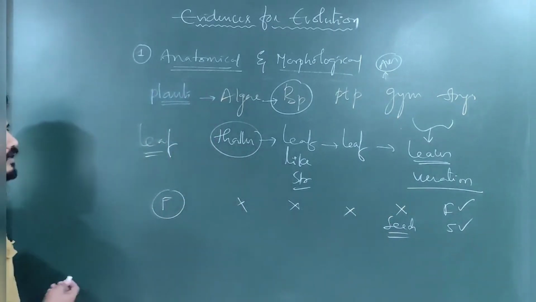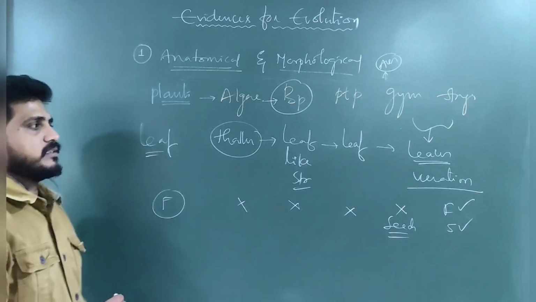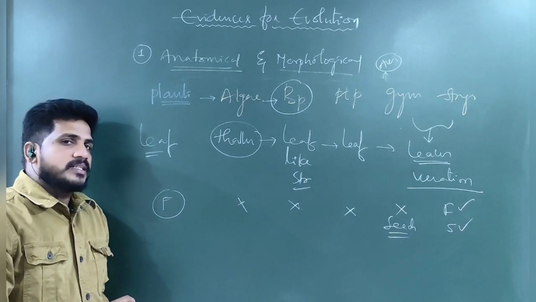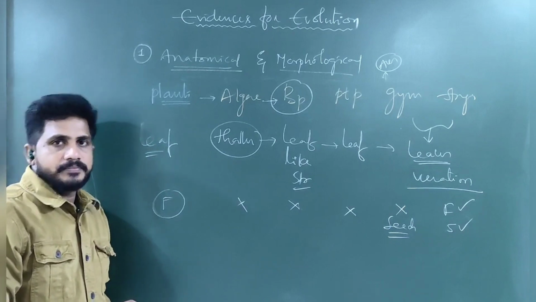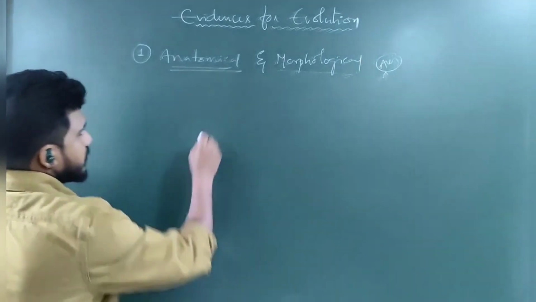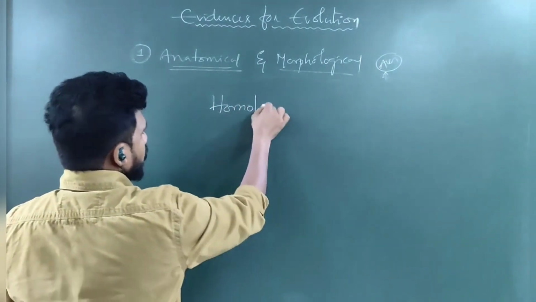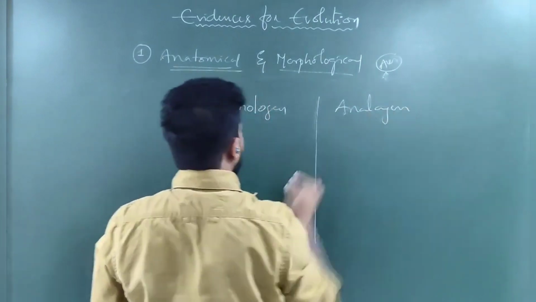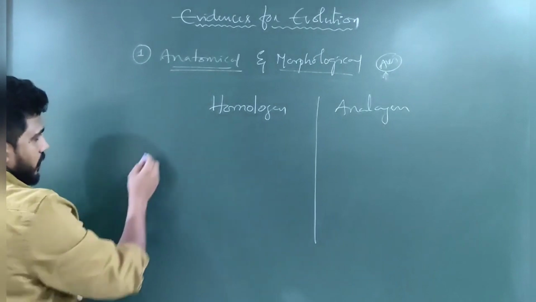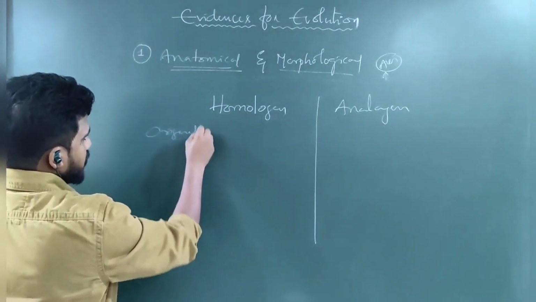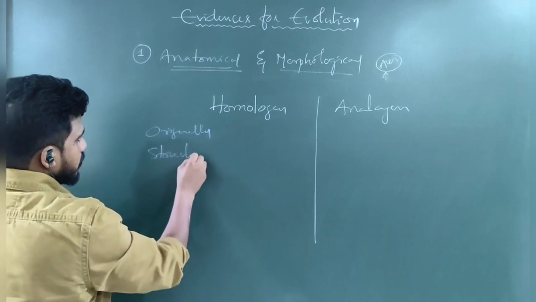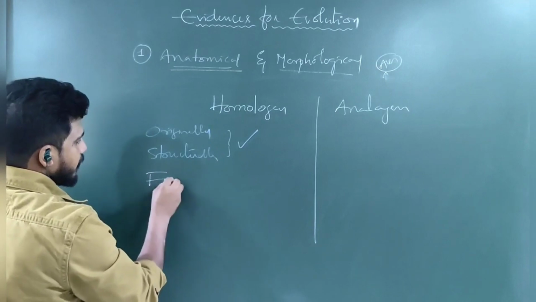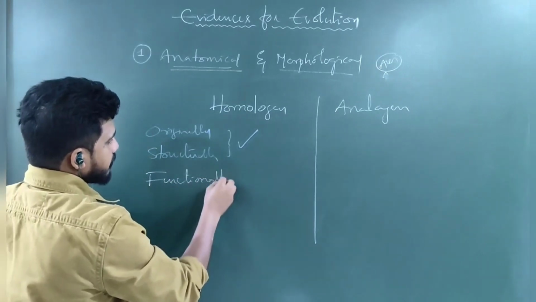Now, for more evidence from flowering plants or non-flowering plants, we will discuss homologous and analogous organs. Homologous organs are originally structurally similar, but functionally they are different.